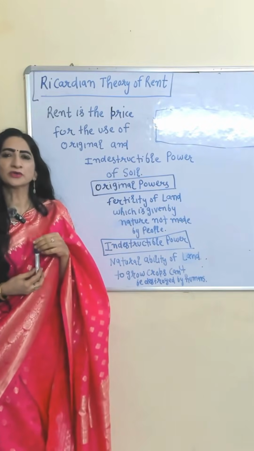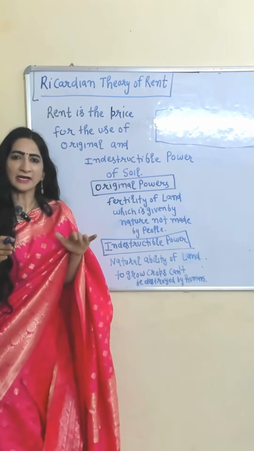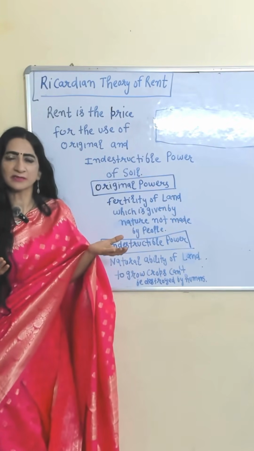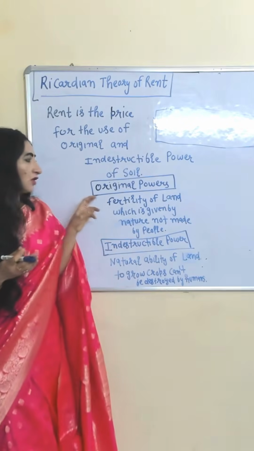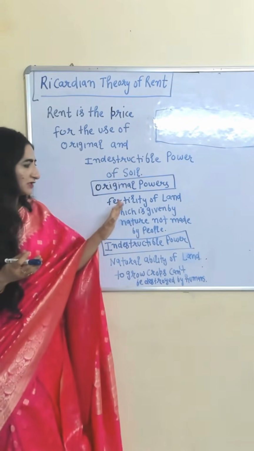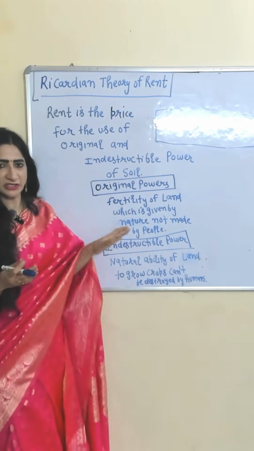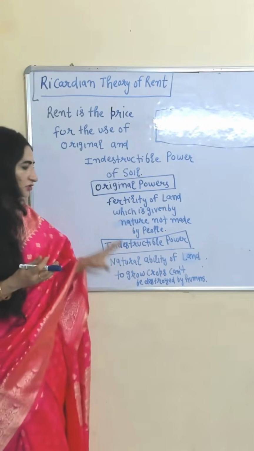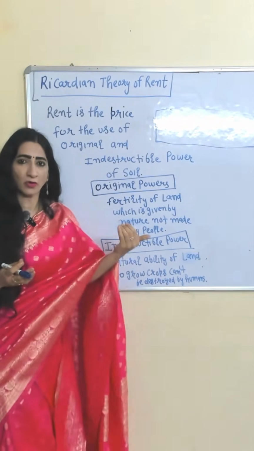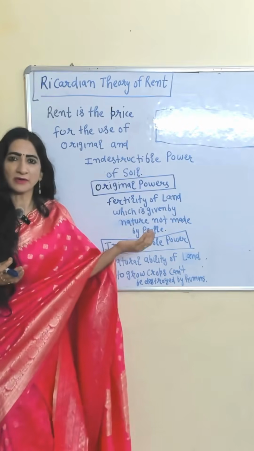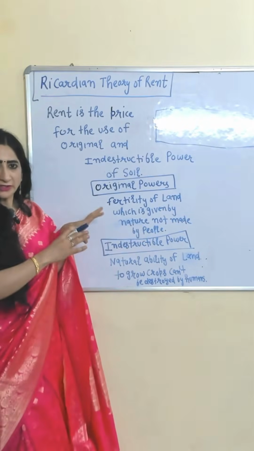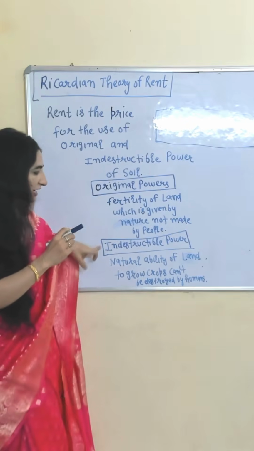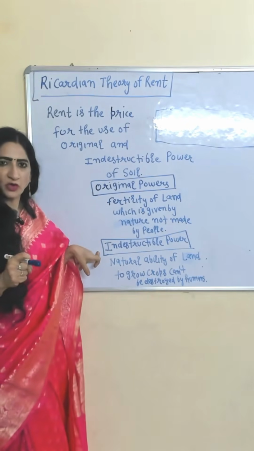Hi, according to Ricardo, land is a prize for the use of original and indestructible power of the soil. Original power means the fertility of land which is given by nature, not made by people. Indestructible power means the natural ability of land to grow crops cannot be destroyed by humans. And according to Ricardo, rent is the price for the use of original and indestructible power of soil.